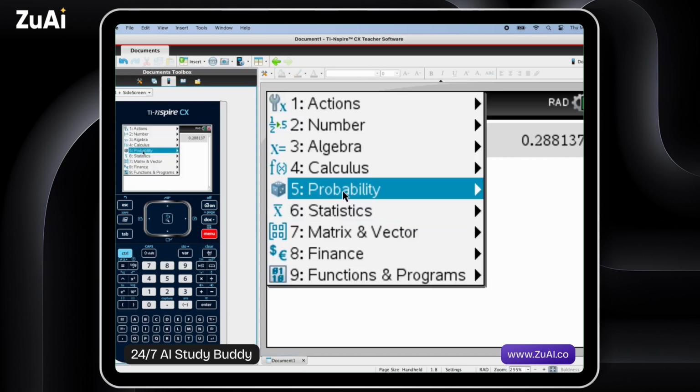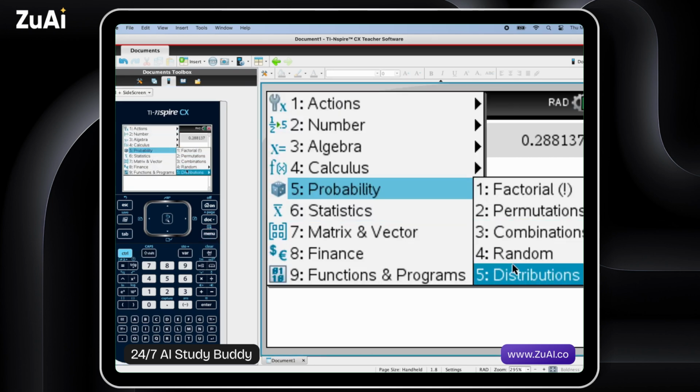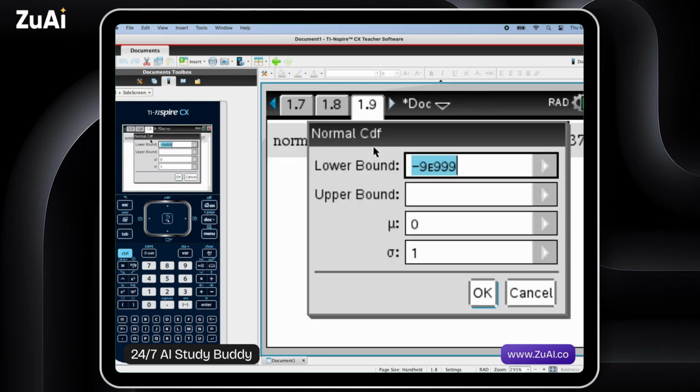Menu, probability, distributions, normal CDF. Lower bound is 95. Upper bound for this, we can put 1,000, or if you want, you can put a very high number. 1,000 should be okay, 500 should be okay. Just want to make sure that you grab all of the movies that are to the right. Mean of 88, standard deviation of 6.75, and there we go.